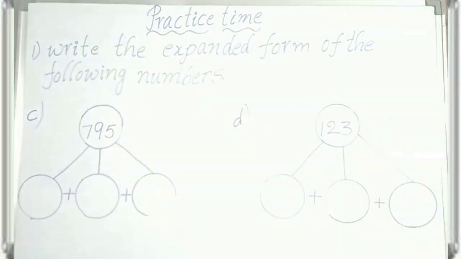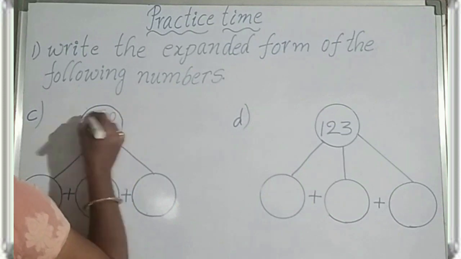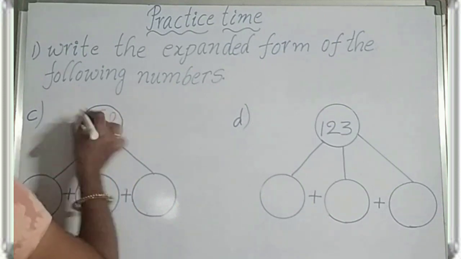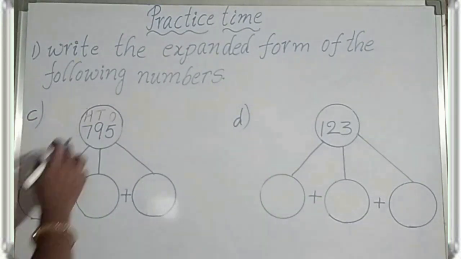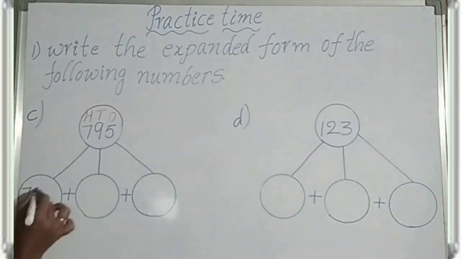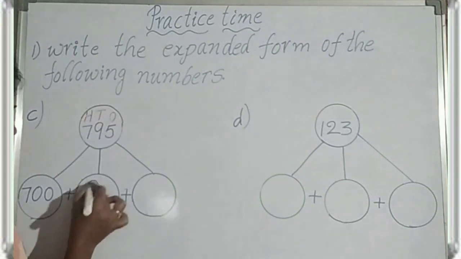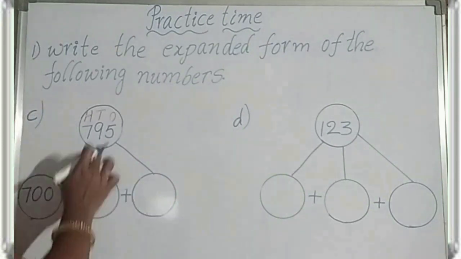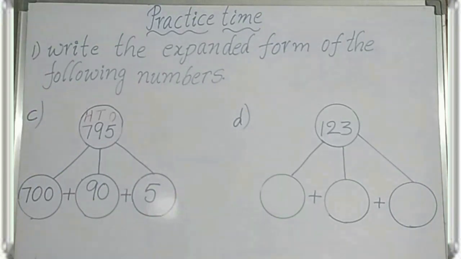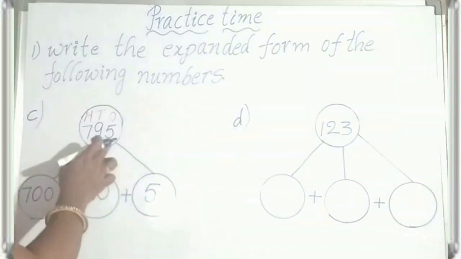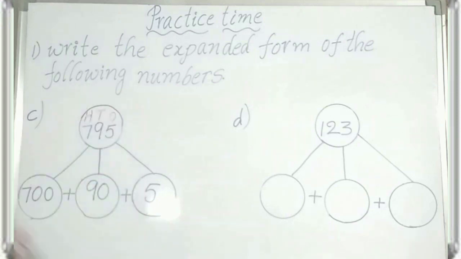795. First, write the places upon the digits: ones, tens, hundreds. What is the hundreds place digit? 7. So, 7 in the hundreds place. The place value of 7 is 700. Plus 9 in the tens place. The place value of 9 is 90. Plus 5 in the ones place. The place value of 5 is 5. The place value and the face value both are the same for the digit in the ones place.